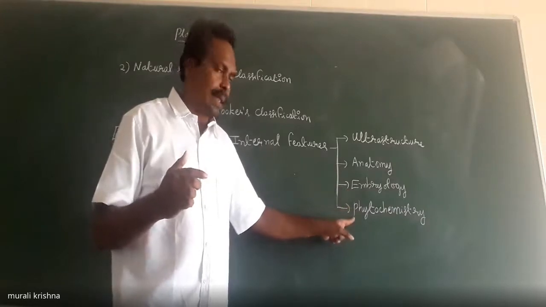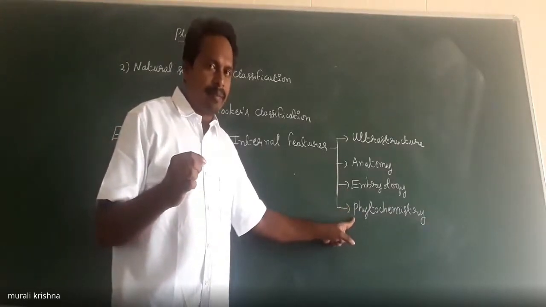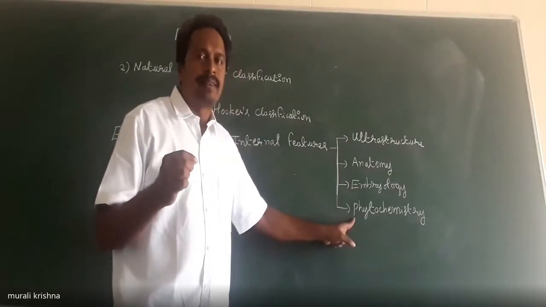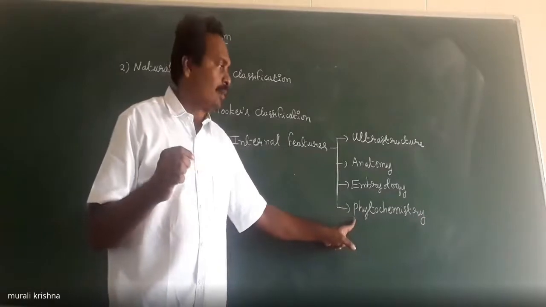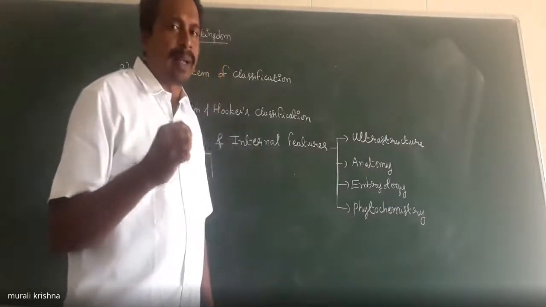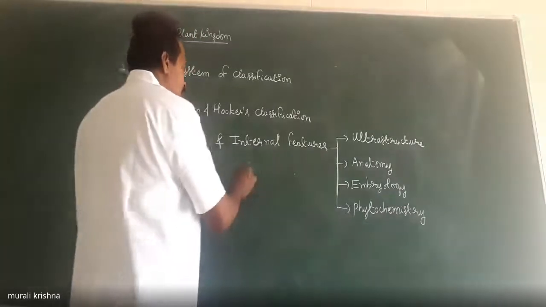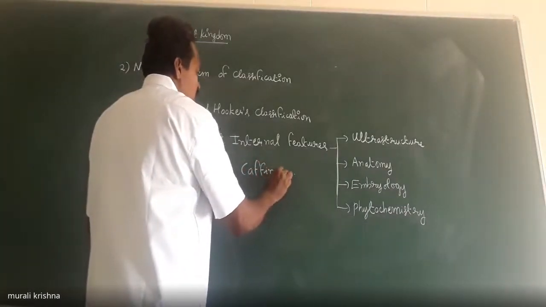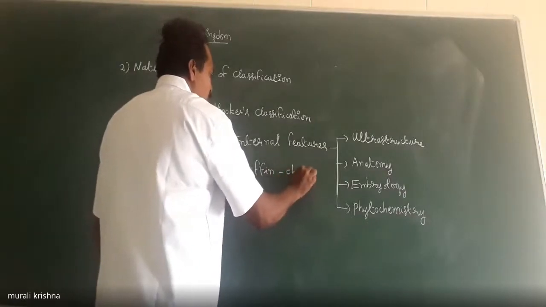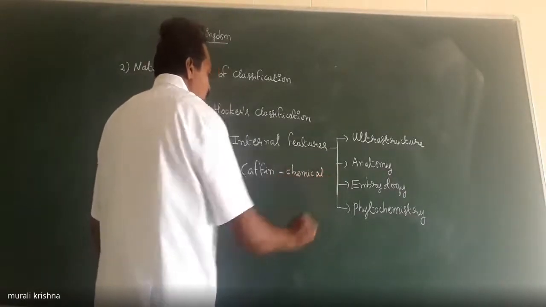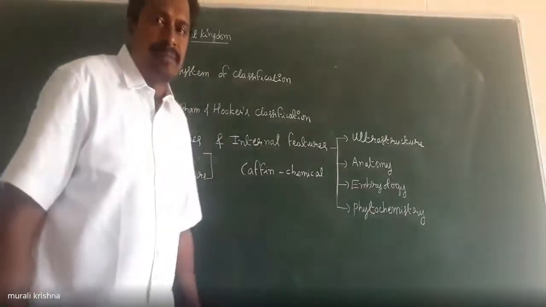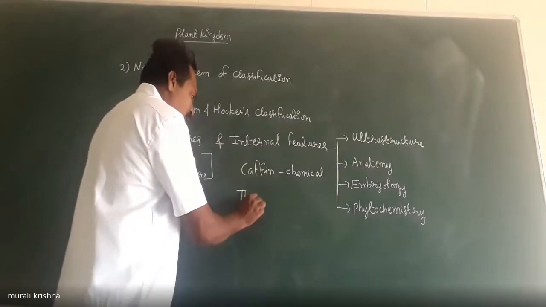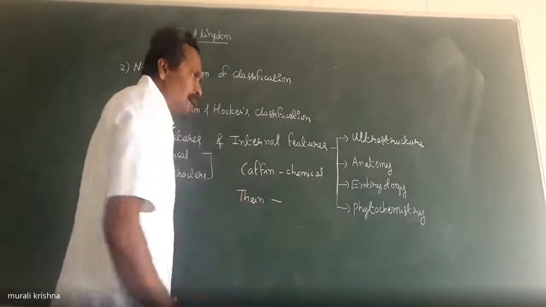And phytochemistry. Phyto means plants. The chemical components of the plants vary. For example, caffeine. The caffeine chemical component is present in coffee, and caffeine is also present in tea powder.